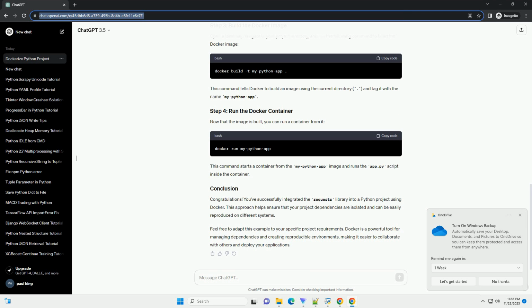Now that the image is built, you can run a container from it. This command starts a container from the myPython_app image and runs the app.py script inside the container.